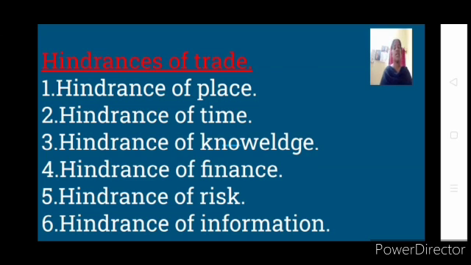For example, some of the goods we are purchasing today are not actually produced in our locality. They are produced somewhere else, but we are getting that particular product. How is this place hindrance overcome? It is through transportation. It is transportation which is helping to make those goods available to us, though they are not produced in our place.